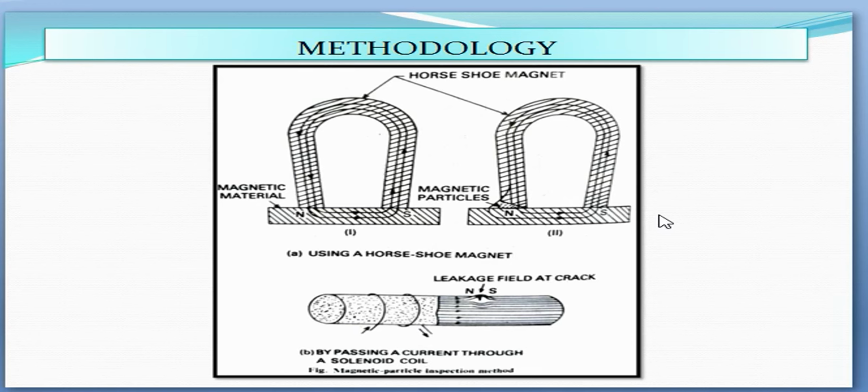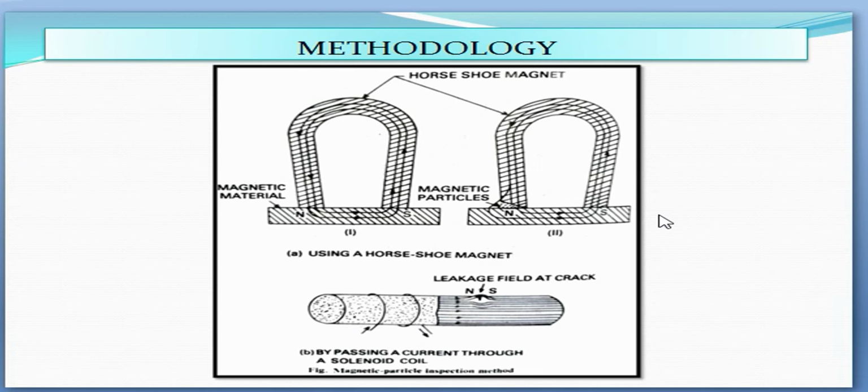But if one end of the magnet is not square, an air gap exists between that end of the magnet and the magnetic material. The poles of the horseshoe magnet will then attract magnetic materials, and the magnetic particles will cling to the poles and bridge the gap between them. Similarly, any radial crack in a circularly magnetized piece will create a north and a south magnetic pole at the edges of the crack. Magnetic particles will be attracted to the poles created by such a crack, giving an indication of the discontinuity in the piece.